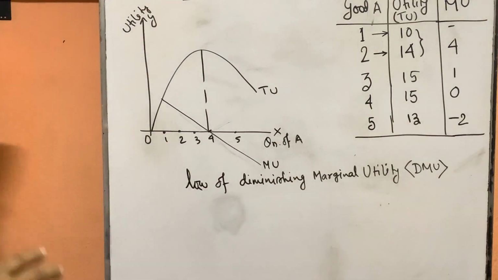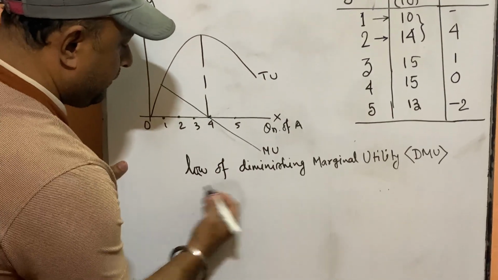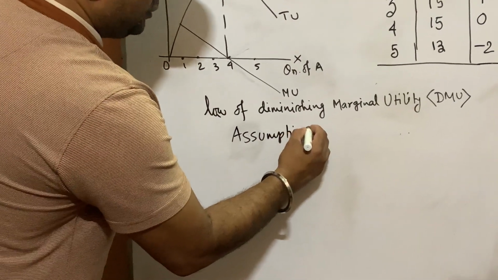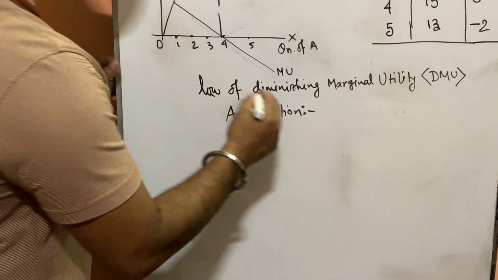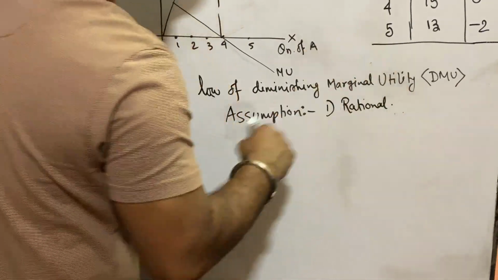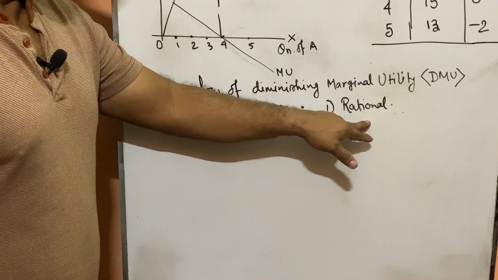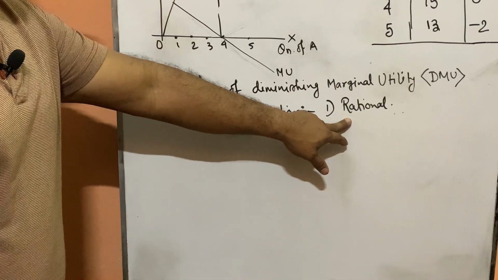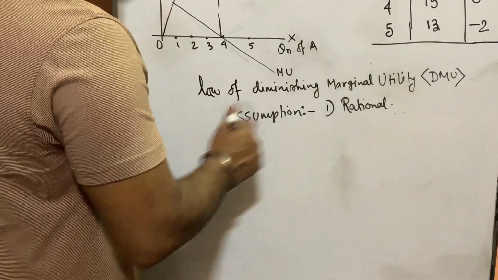Now, in every law there are some assumptions. Based on the assumptions, the law is conducted. Assumptions are also important here. A question is asked: what is the law of DMU? Write its assumptions. First assumption: the consumer is rational. Rational means normal people who can differentiate between good and bad. Rational people, not irrational people. Irrational means children are irrational people. Mad people are irrational. So we are dealing with the common people who can recognize their good or bad side.